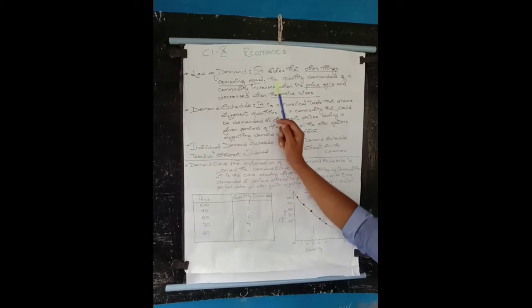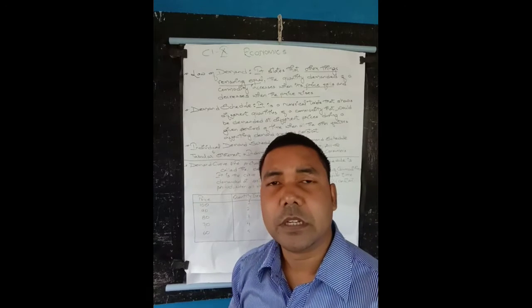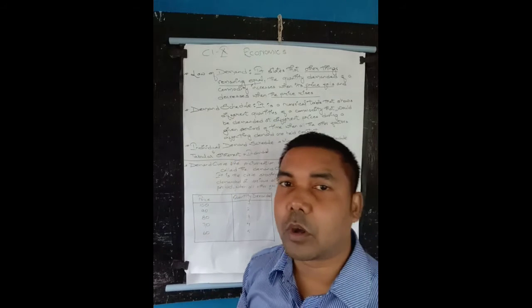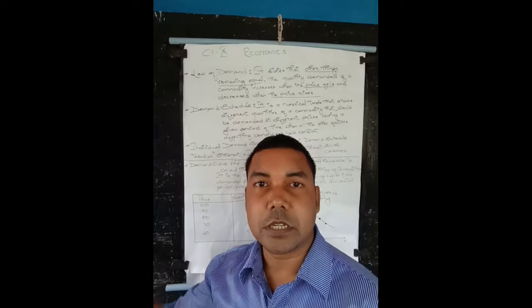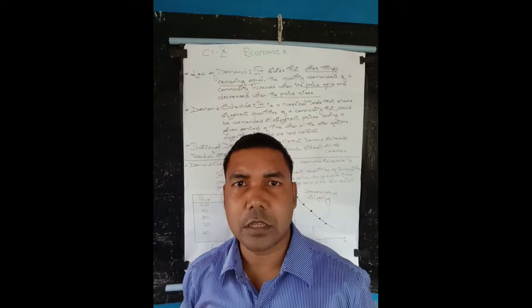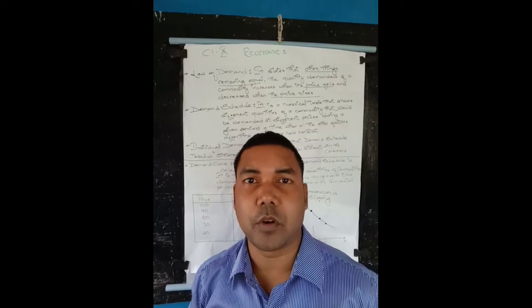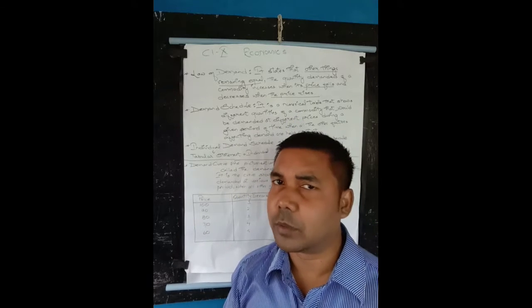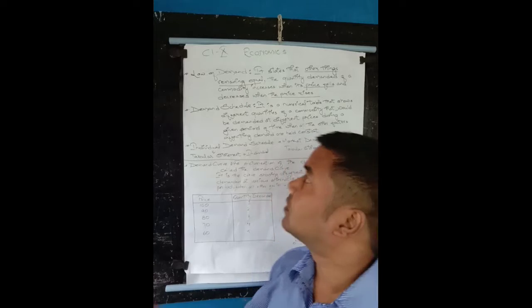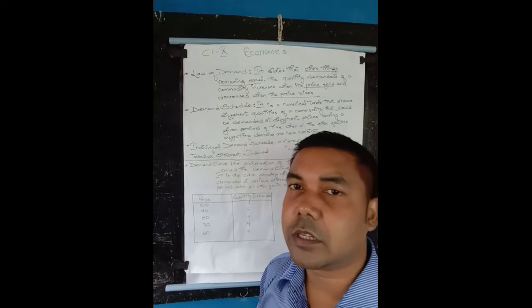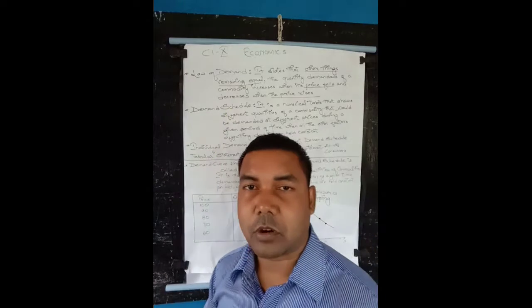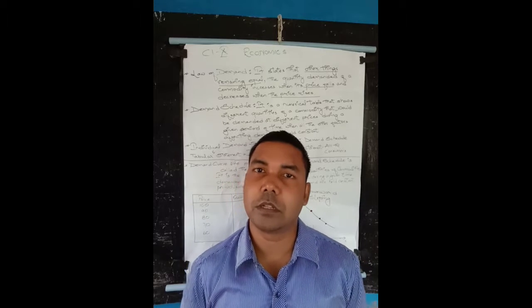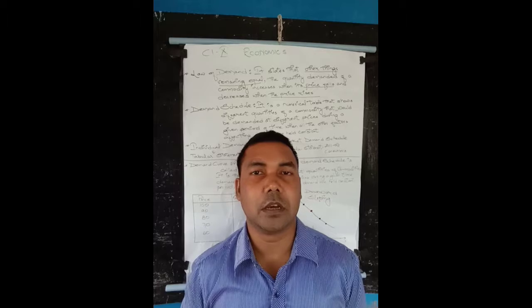The quantity demanded for the commodity increases when the price decreases. And the quantity demanded decreases when the price increases. Other things remaining constant.